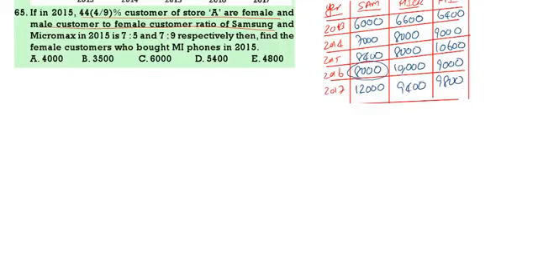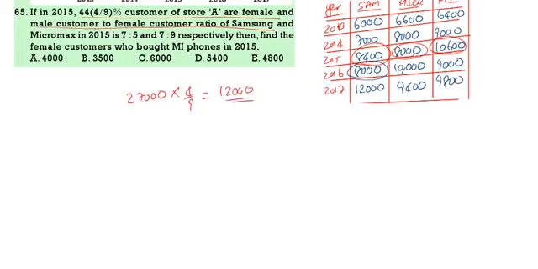What is the 2015 total? 8,400, 10,600, 8,000. So 8 plus 8 is 16, 16 plus 10 is 26, 27. This is 27,000. In this 4 by 9 are females. That means 12,000 are females. Total females 12,000.